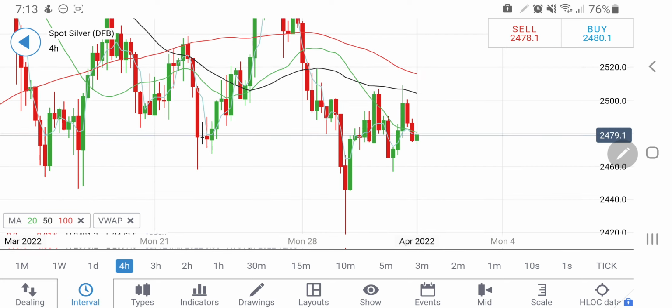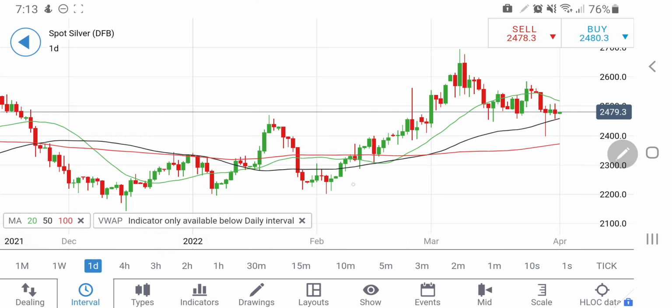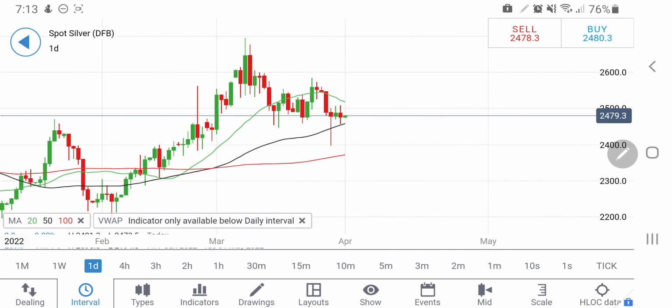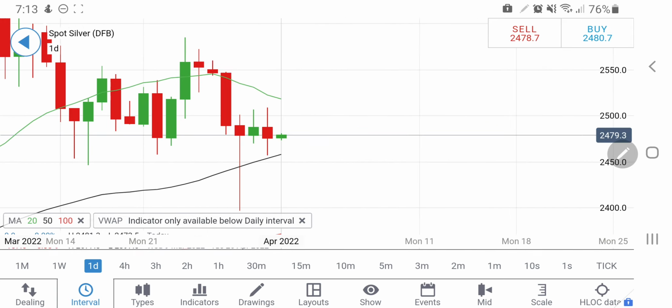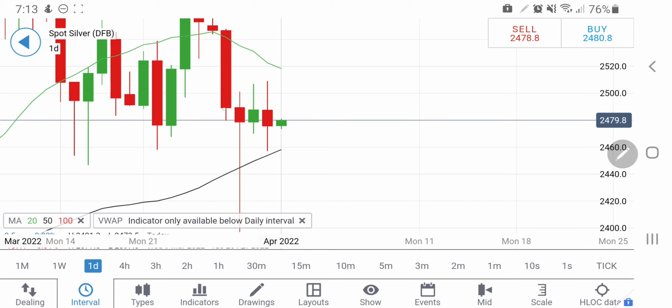On the downside, if it breaks 2470, one can expect that it can try to drop, but I am looking forward to a rise today. Now coming back to the daily charts. On the daily charts, you will find the candles giving the pivot at around 2480, higher highs and lower lows, the support at around 2460, the pivot at around 2480, the highs at around 2520. So from here, as long as it remains above 2470, with the stop loss at 2470, one can go long on silver.